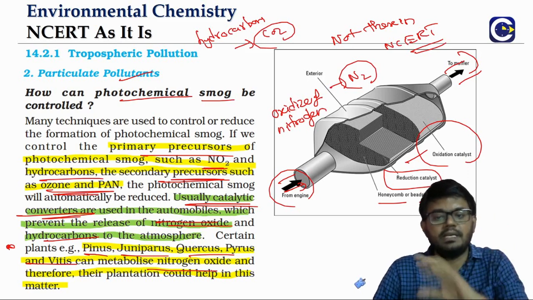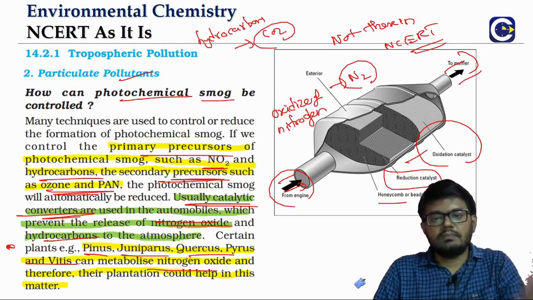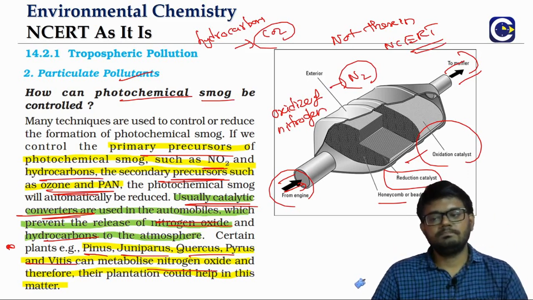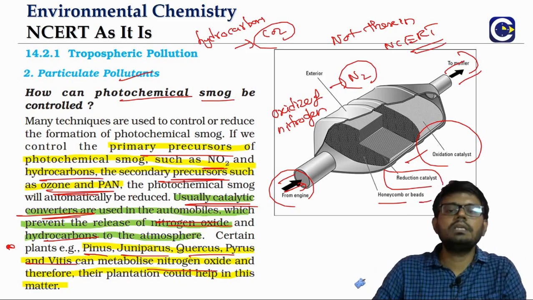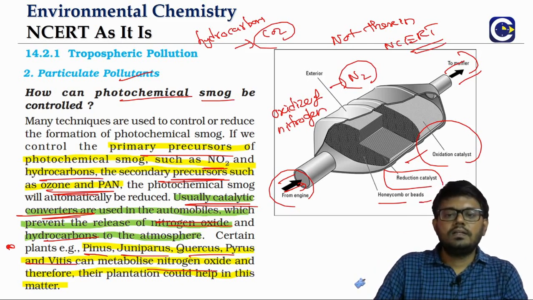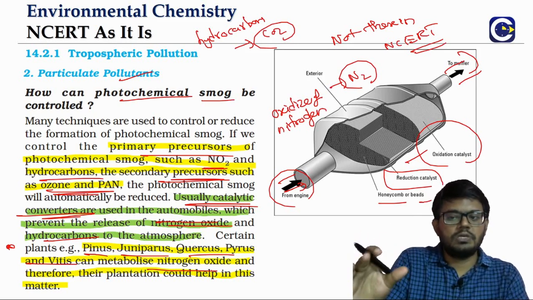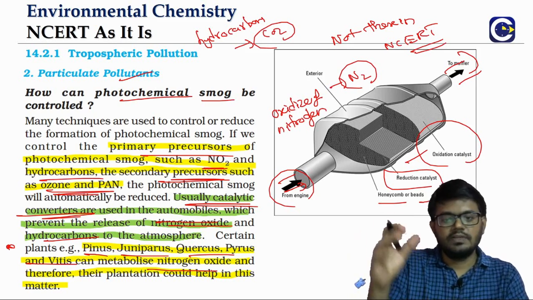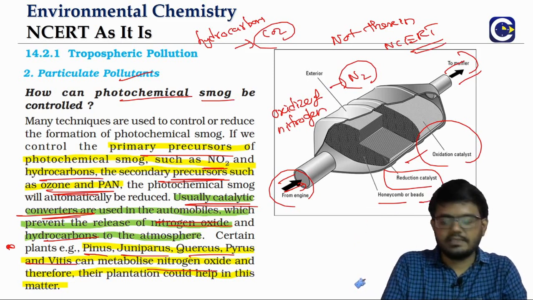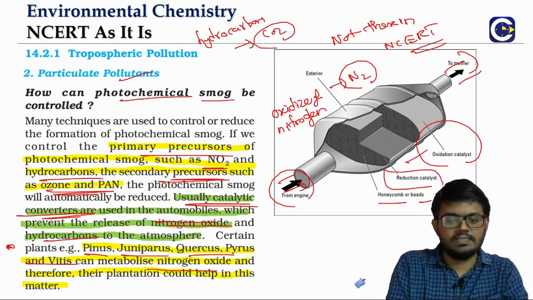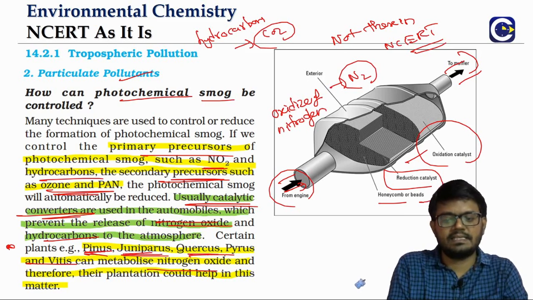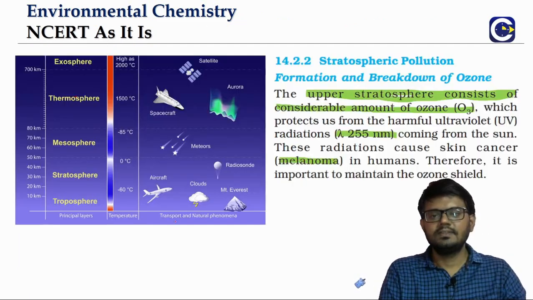The primary precursors. From there only the secondary precursor will be produced. So this is about the method of using the catalytic converter for reducing the primary precursors. And as I said, this is another important question, the plants that can actually metabolize the nitrogen oxides.